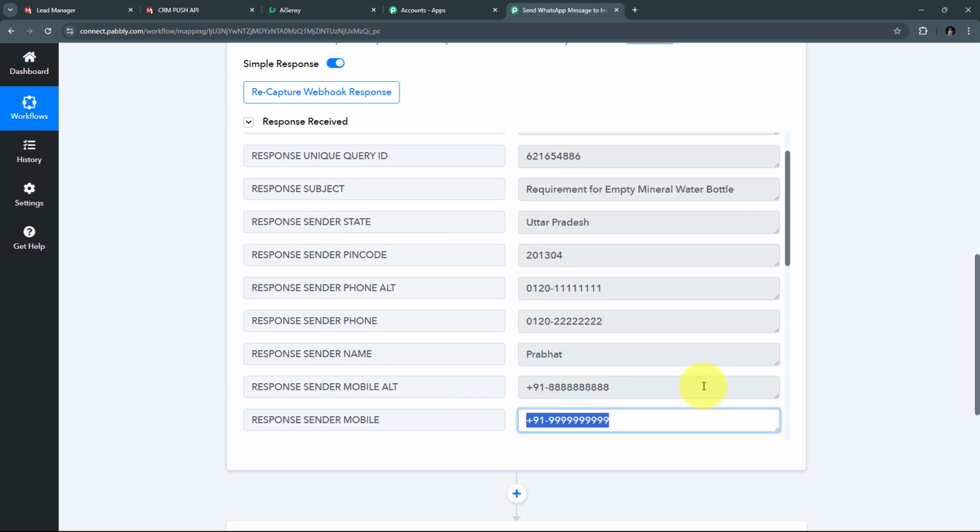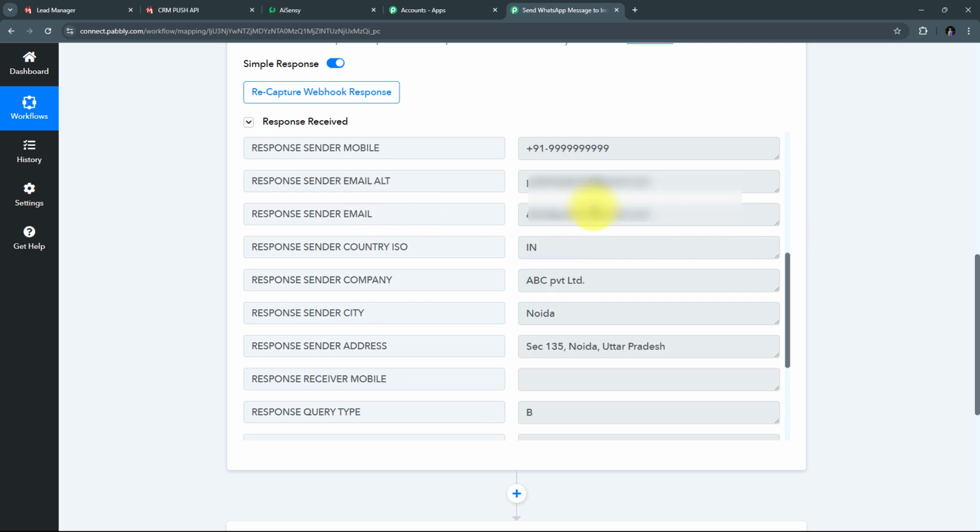Also here I have the sender phone number, the alternate phone number, and I have received all the other details too. I have received the email address, the alternate email address, the country code that is IN, which is for India, the company name that is ABC Private Limited, the sender city that is Noida, and the address that is Sector 135 Noida, Uttar Pradesh. And also with this response I have received the detail of the message or the inquiry.